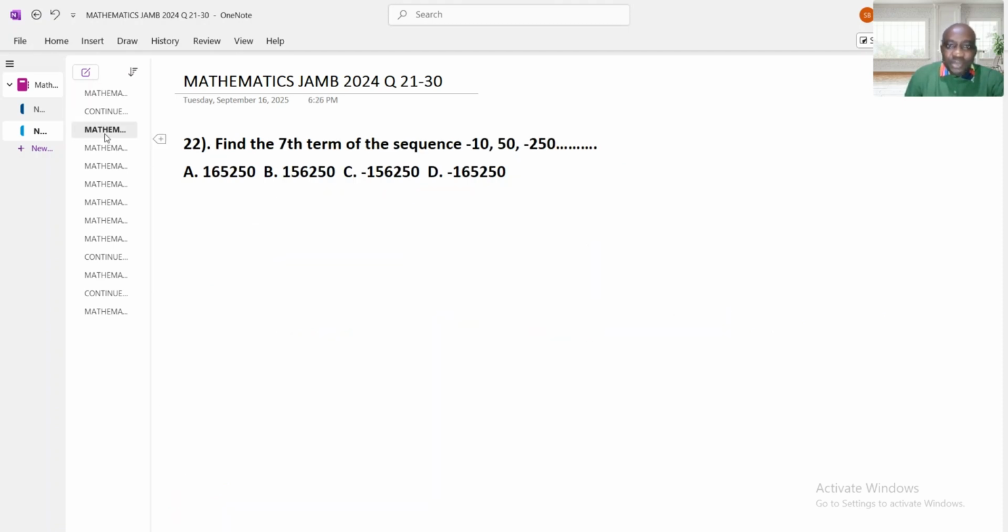Find the 7th term of the sequence. What is the sequence? Find the 7th term of the sequence: minus 10, 50, minus 250. Now, to look for that, this is the formula, Tn equals a times r to the n minus 1. This formula we are going to use. What is our a, which is the first term? A here is minus 10.